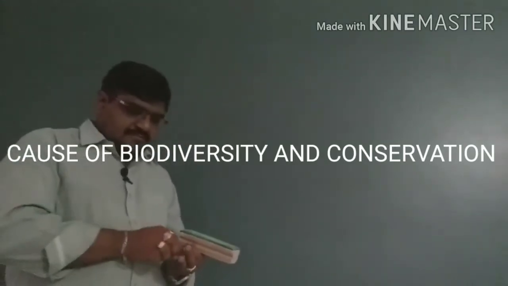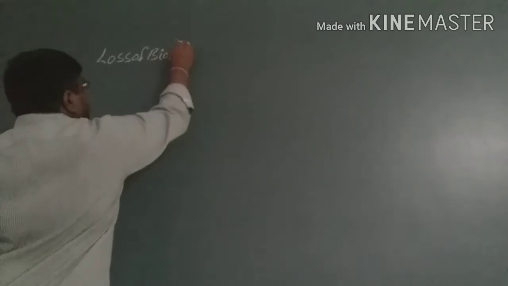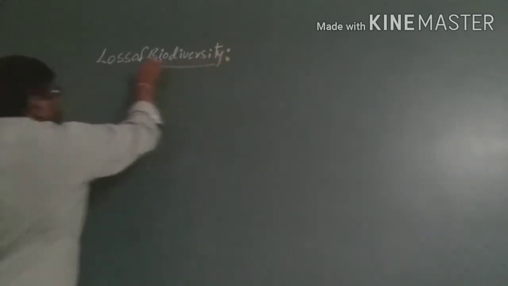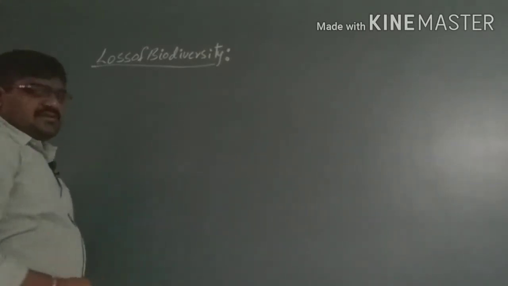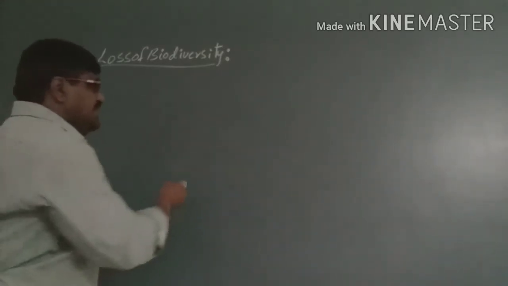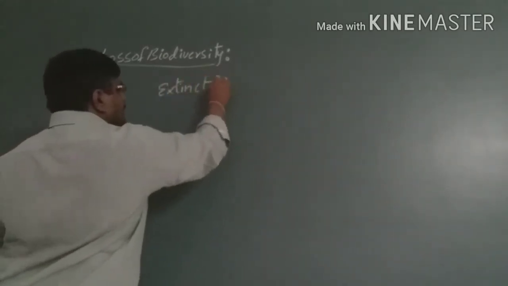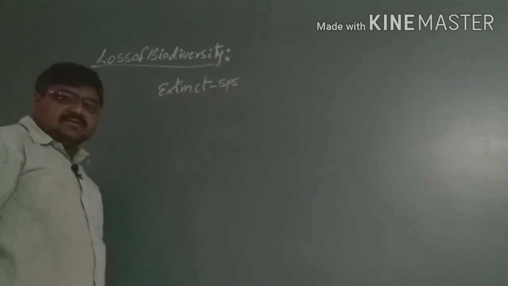Good morning, students. In the last class, we discussed the loss of biodiversity. Here, the loss of biodiversity mainly takes place because the species which are present are becoming extinct. Due to extinct species, the loss of biodiversity takes place.